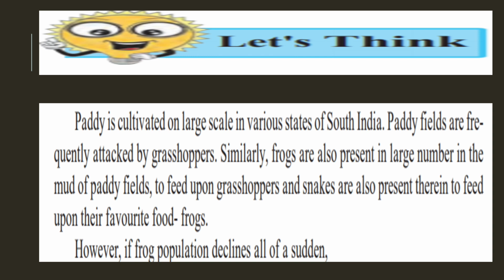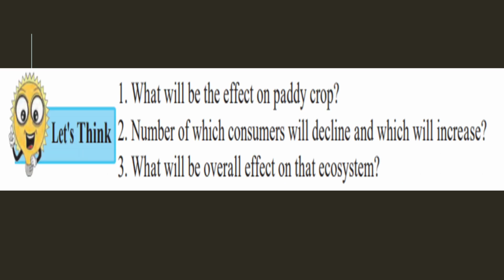You all know that the frog is the food of the snake. So what is the food chain mentioned over here? First, rice grains or paddy field. They are eaten by the grasshoppers. Grasshoppers are eaten by the frog and the frog is eaten by the snake. So this is basically the food chain. However, if the frog population declines all of a sudden, if the frogs get diminished, now you have to write the answers. The first question is, what will be the effect on paddy crop?